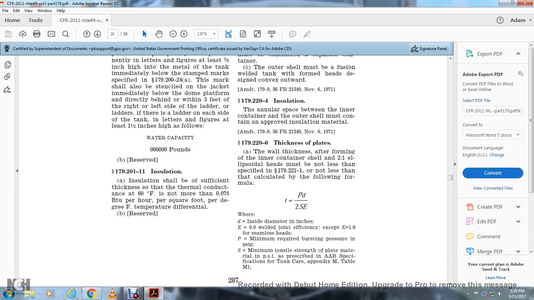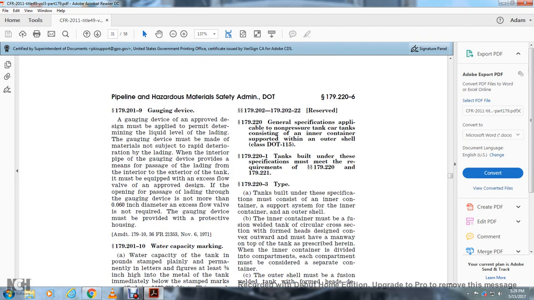179.201-11 Insulation. Insulation shall be sufficient with a thickness such that the thermal conductance at 60 degrees Fahrenheit is not more than 0.075 BTUs per hour per square foot per degree Fahrenheit temperature differential. 179.201-12 is reserved. 179.202 through 179.202-22 are reserved. 179.220 General specifications applicable to non-pressure tank car tanks consisting of an inner container supported within an outer shell. Class 111.